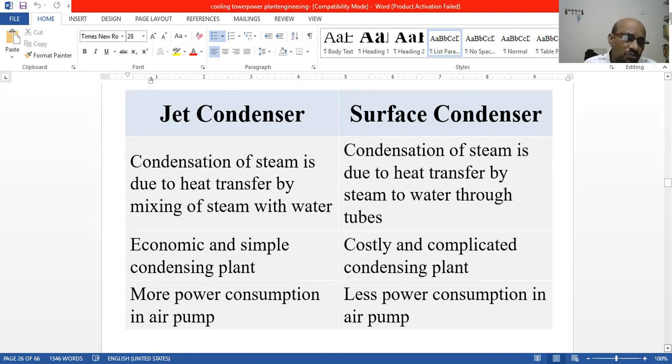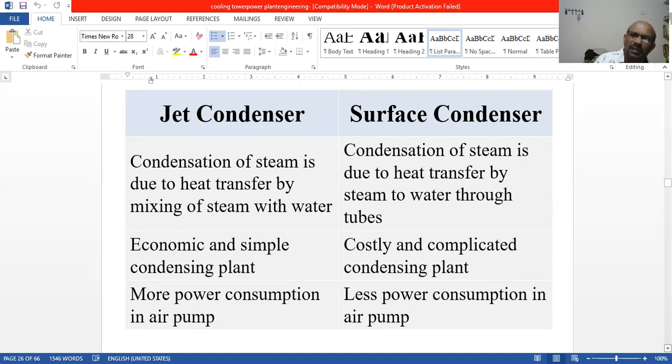That's the difference. The jet condenser is economic: very low cost, maintenance is very cheap, and it is very simple to erect. Whereas the surface condenser is most costly and complicated.